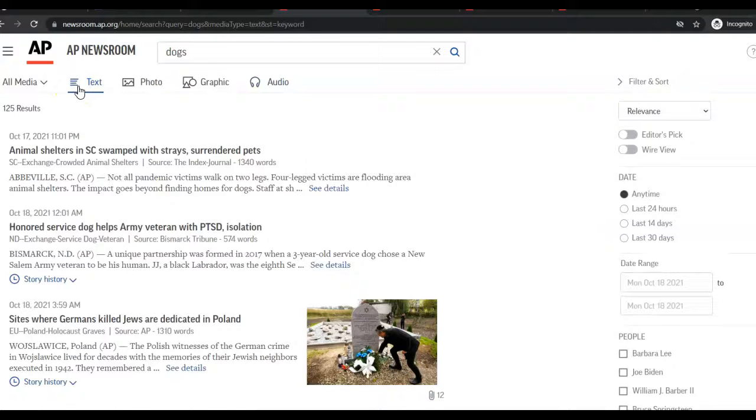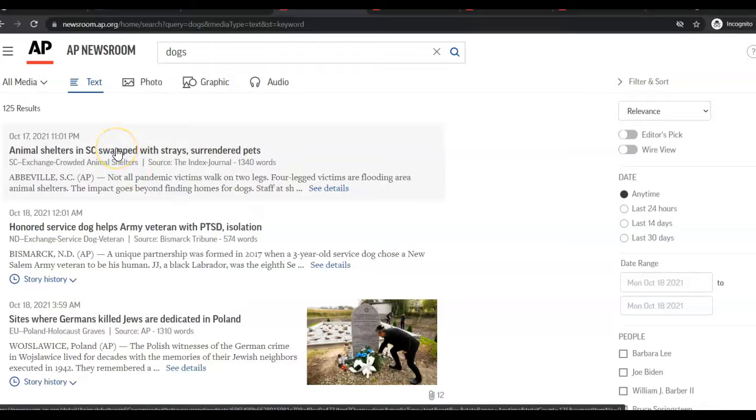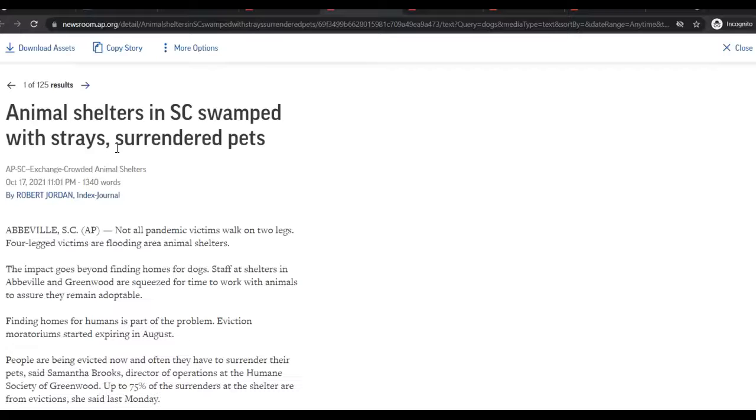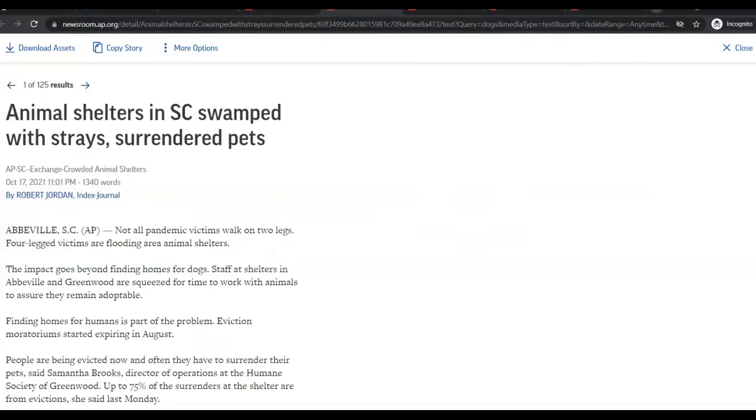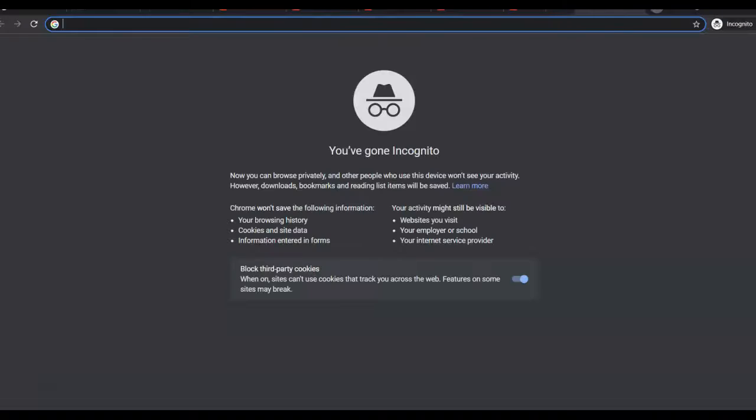I want to go back to the text. So animal shelters in South Carolina swamped. Once I click on a story, I can, in fact, copy that story. And it'll say it was copied to my clipboard. And then I can go to a document, which you will have in your Google Classroom.